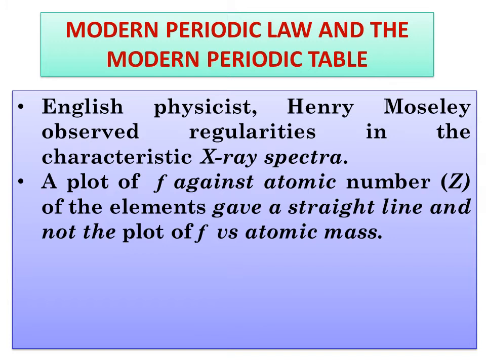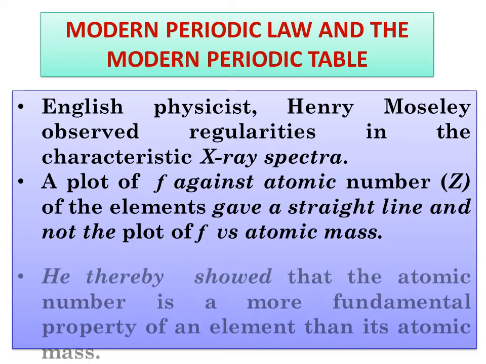He could not obtain a regular curve. However, as soon as the atomic mass was replaced by atomic number, the curve obtained was a straight line. So he proposed that the atomic number is a more fundamental property as compared to atomic mass.